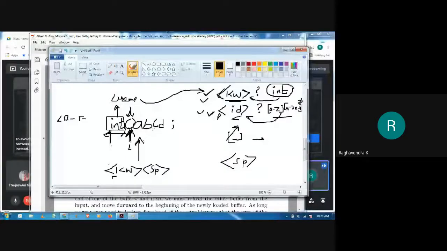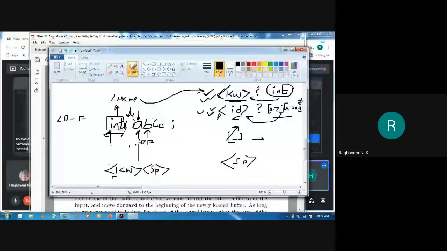So after this what will happen? Forward will be incremented, correct, to the next character. Lexeme begin will be incremented by one place to the last place where it identified the lexeme, right? So now we have LB here, then we have forward here. So matching the definition, this one also matches, this one also matches.